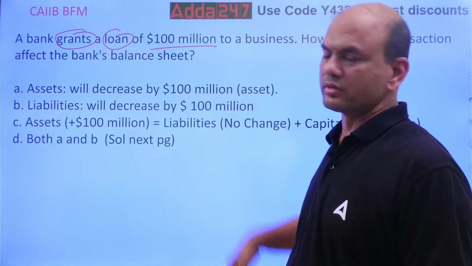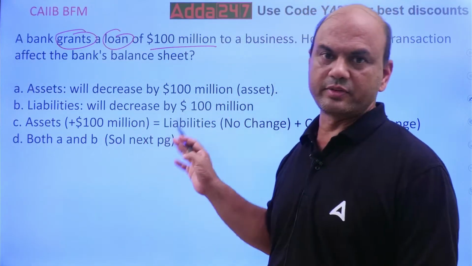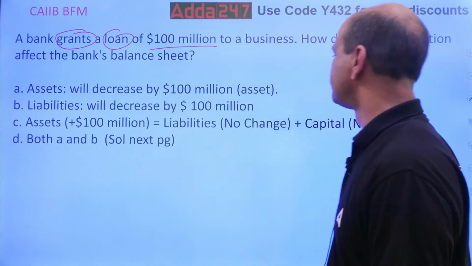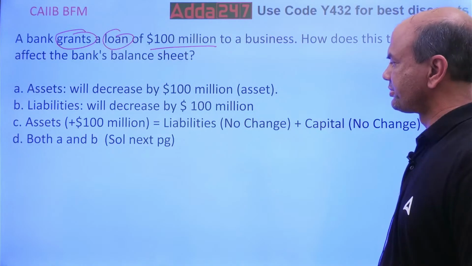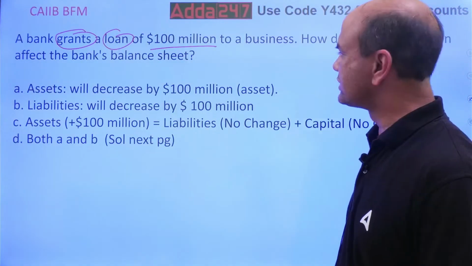See, you have given a loan. So assets will be plus 100 million. Done. What about liabilities? No change. Is there a change in the liability? No, no change. And what about the capital? Capital is also not changing, so no change.